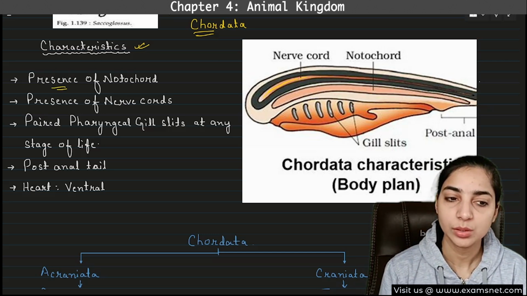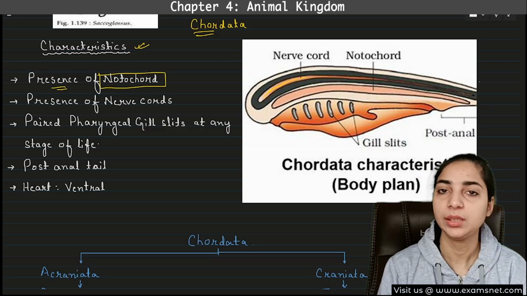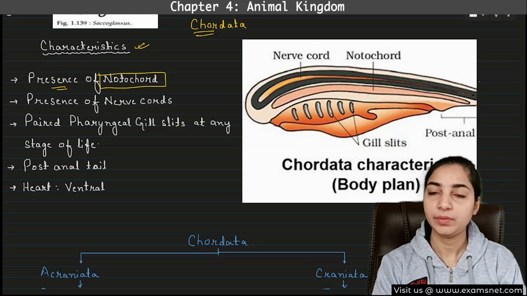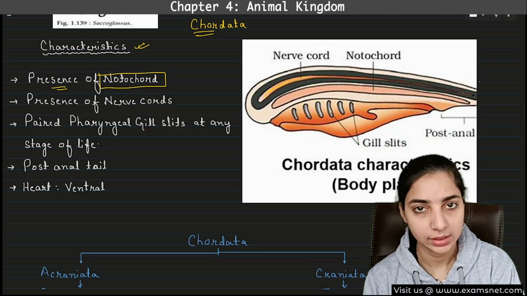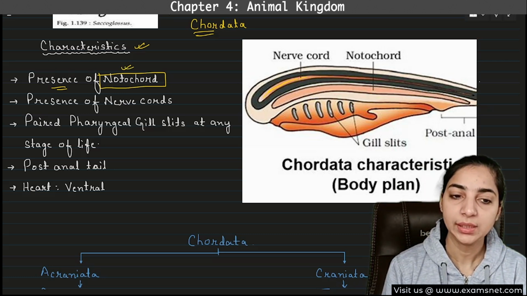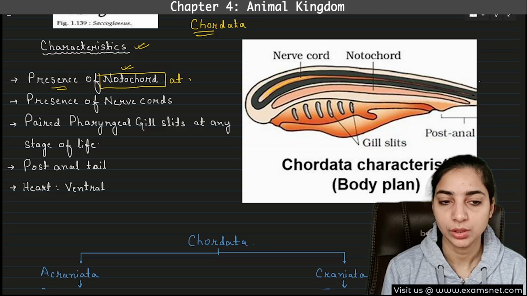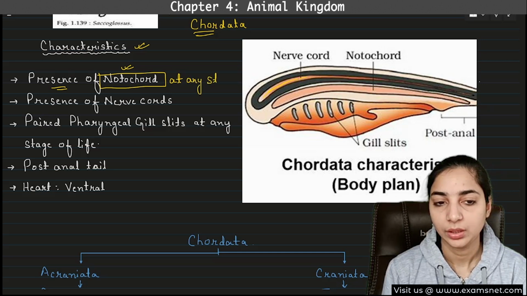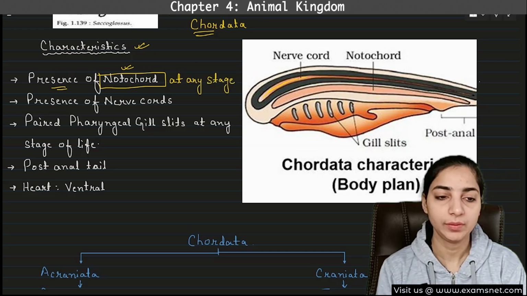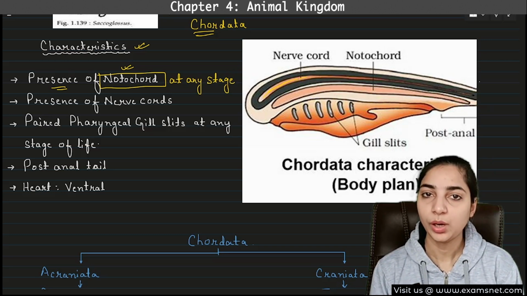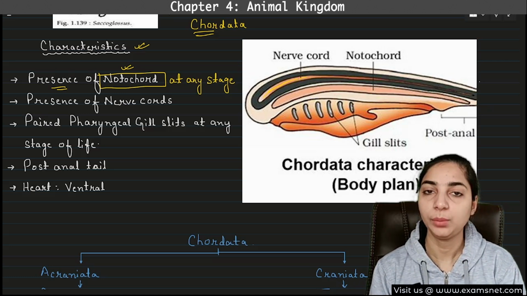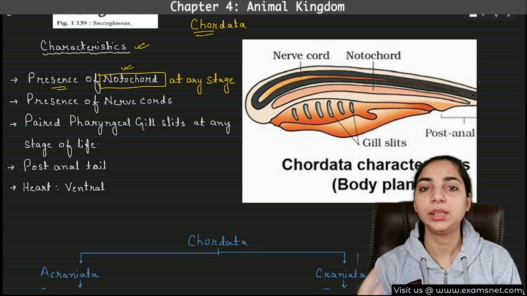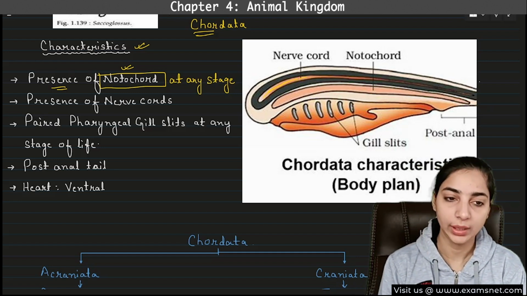First is the presence of notochord, which we have been discussing throughout the non-chordates. Every time we have discussed that notochord is present only in the chordates. It can be present at any stage of life or at any stage of evolution. So do we have a notochord? No, we do not have a notochord. In our body, we have a vertebral column. So the notochord has been replaced by the vertebral column, but we did have a notochord at the early embryonic development of our life.